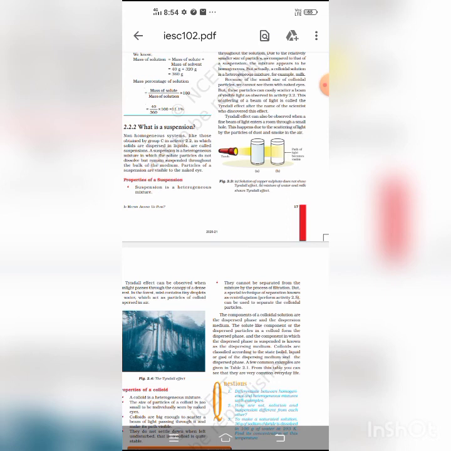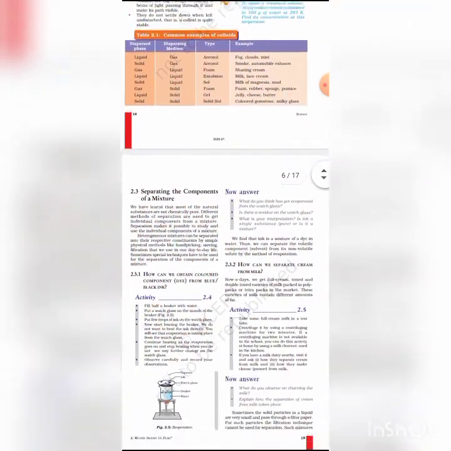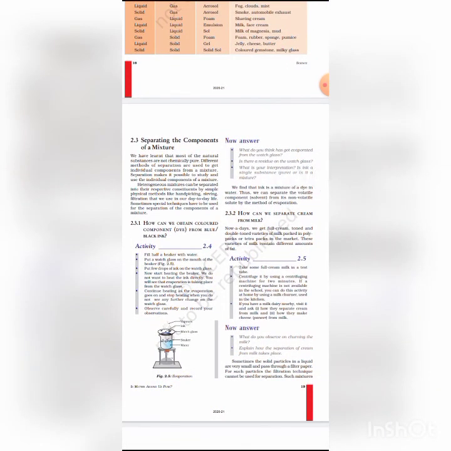Now students, your chapter 2 is completed. Now you learn all the differences, definitions, properties and examples also. There are so many important definitions such as matter, substance, pure substance, element, metals, non-metals, metalloids, compound, mixture, solution, suspension, colloids, true solution, physical change, chemical change.